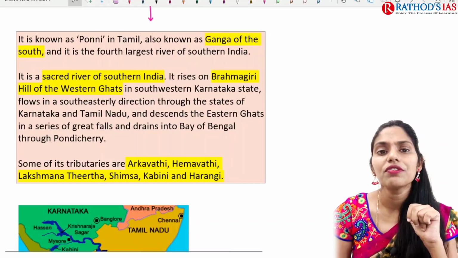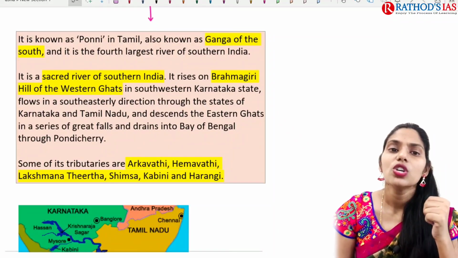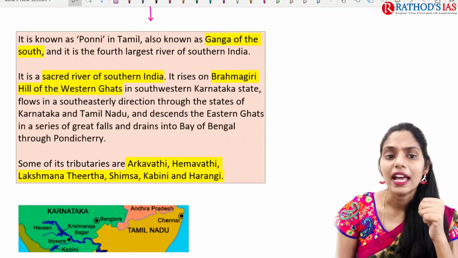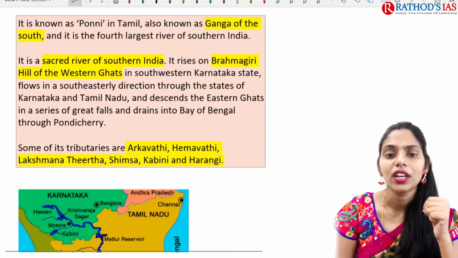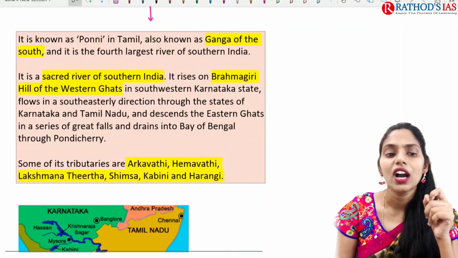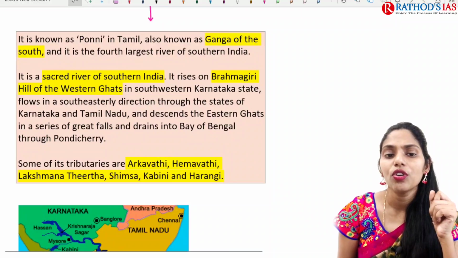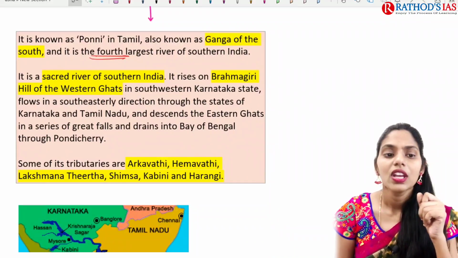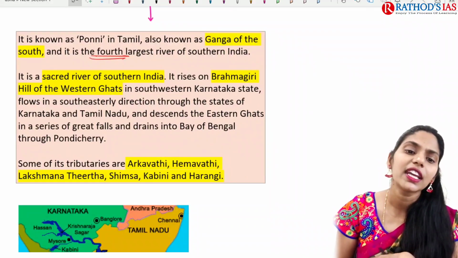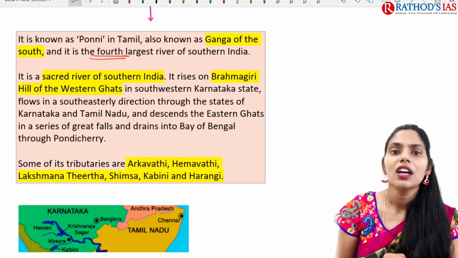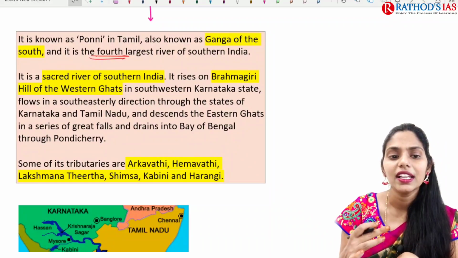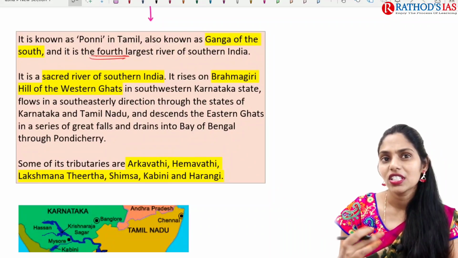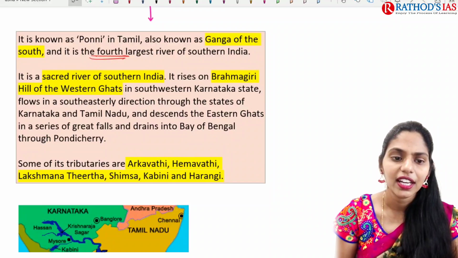If we are talking about some facts regarding the Kaveri river, the Kaveri is also known as Ponni in Tamil, and it is also called the Ganga of the South. It is the fourth largest river of South India, and one of its sacred rivers, because it rises in the Brahmagiri hills of the Western Ghats, in the southwestern part of Karnataka state.